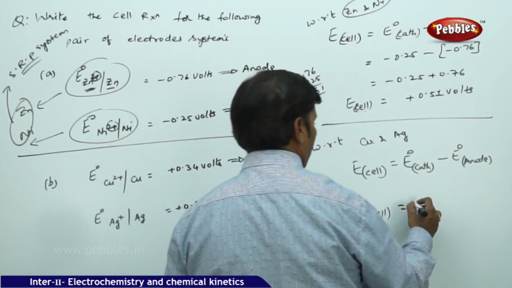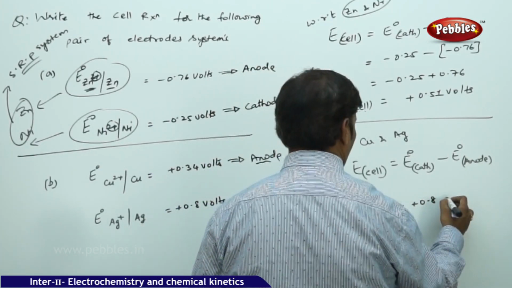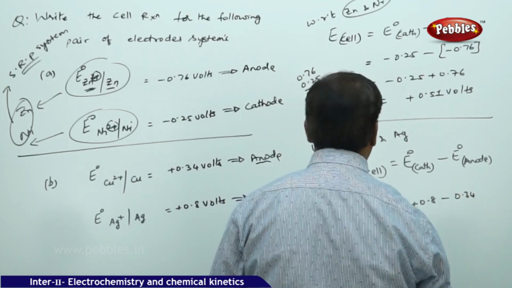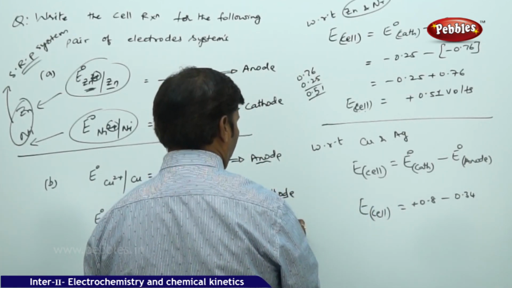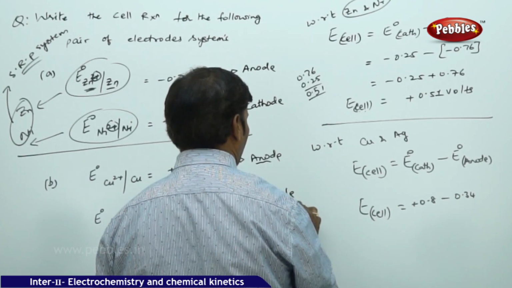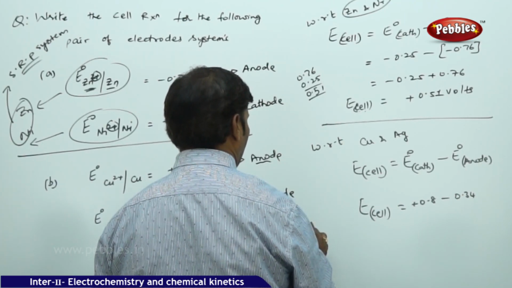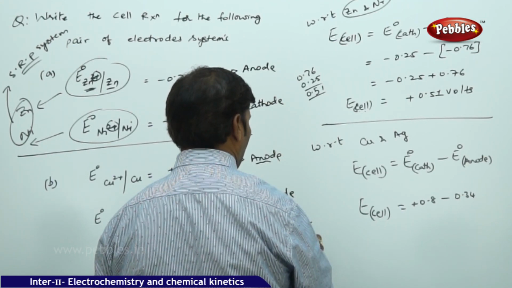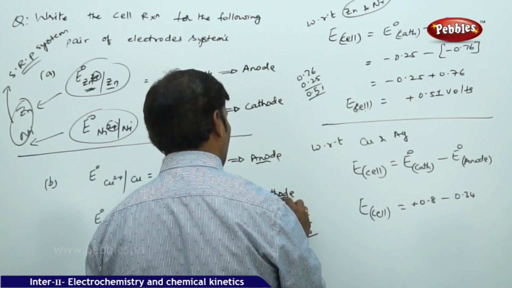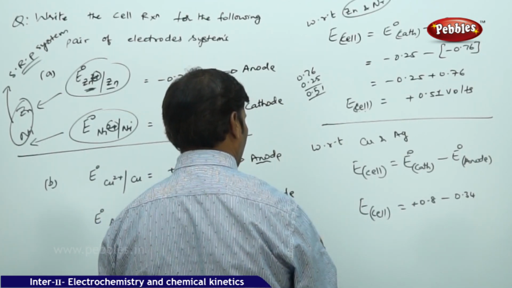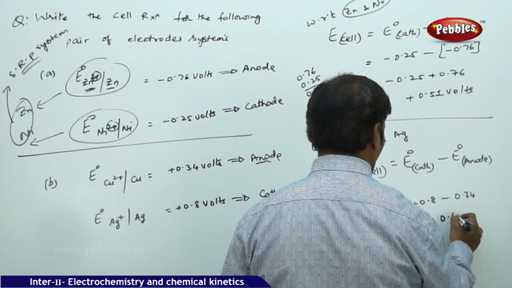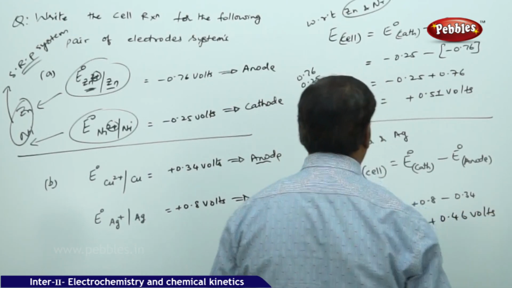For cathode we have plus 0.8 volts, minus for anode 0.34 volts, so we take 0.8 minus 0.34, which is 0.46 volts. Plus 0.46 volts is the answer.